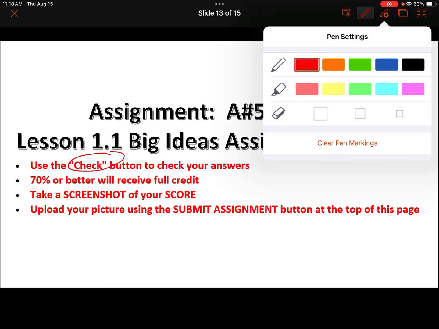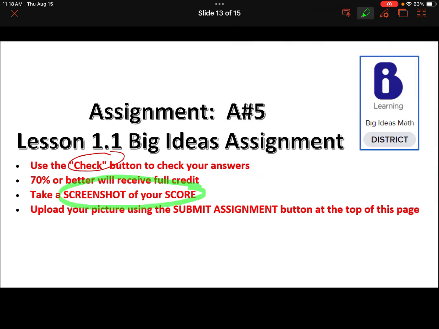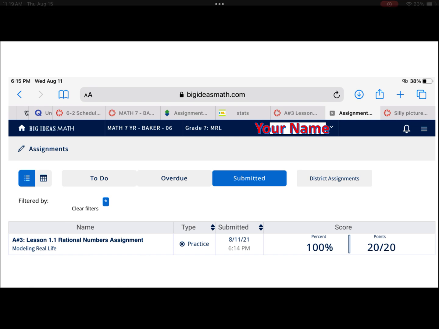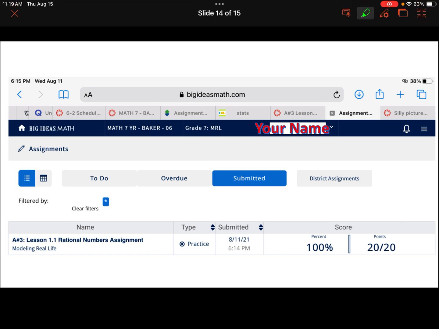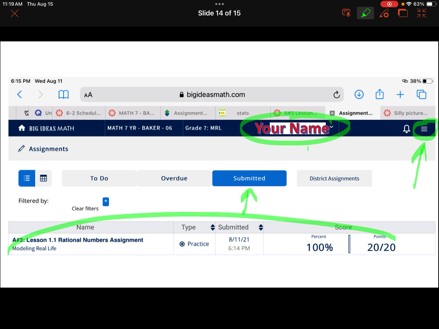Now, when you finish it, you need to submit a screenshot of your score, and it needs to have your name in it. So there's a couple of options. After you finish, you're going to get results that look something like this. Your name will be up here. You might need to click on submitted. If you use the three little dots or lines, the hamburger, then click on assignments, it might actually be submitted if you've actually submitted it. And now I can see your name, the title, and your score. Don't crop it, just leave it exactly like this and submit it.